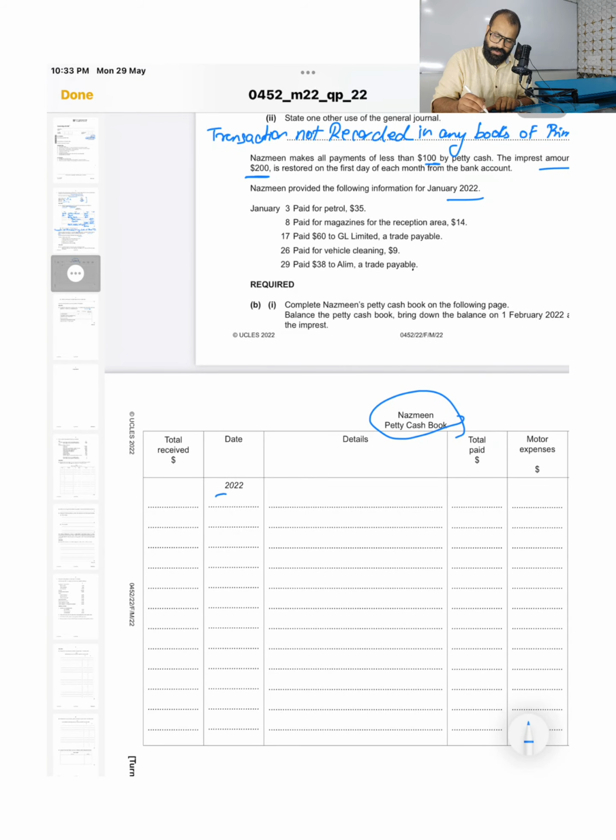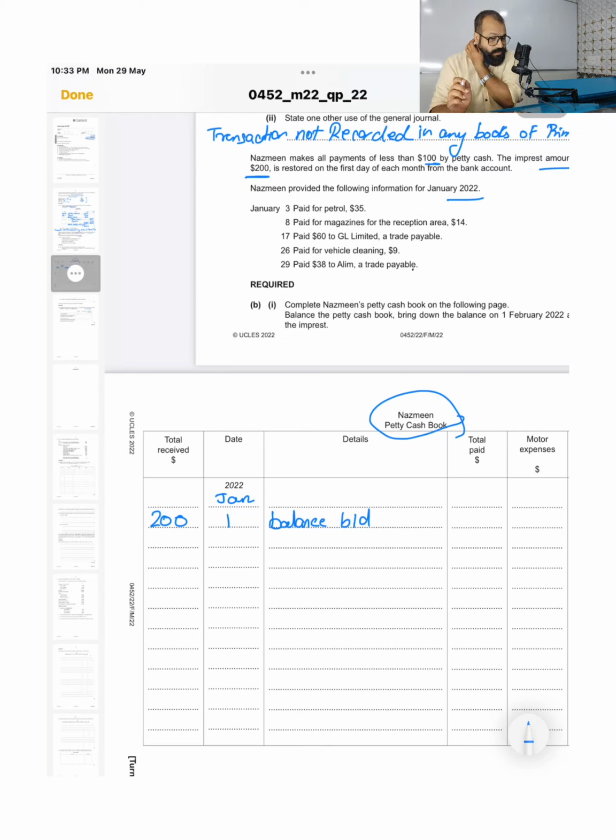Let me put the month as Jan. The first entry is the balance brought down. We already had a 200 rupee balance and the same amount is the imprest amount, so we do not need to bring in any other amount. We will start with the same amount.